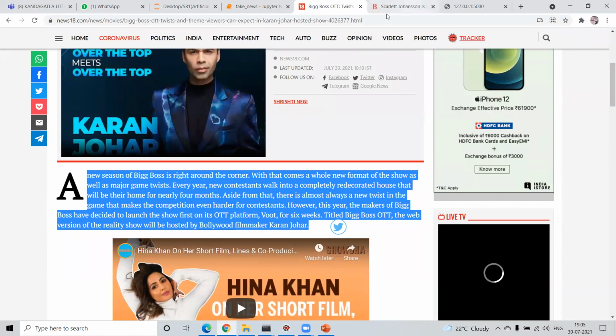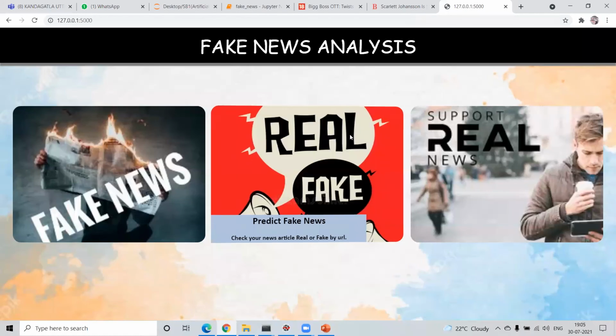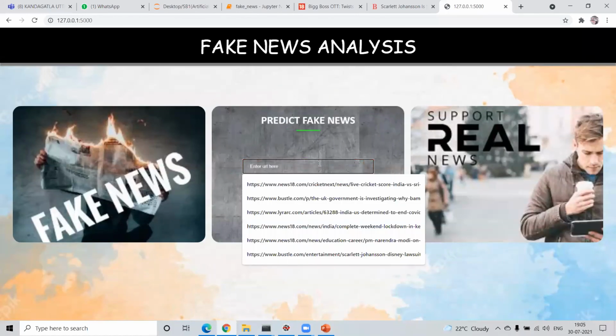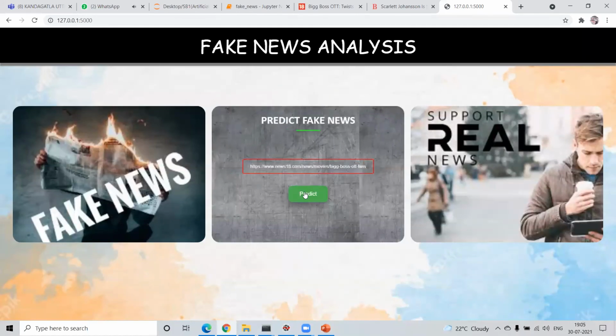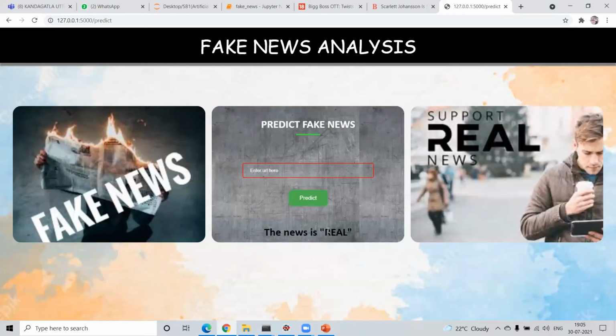We are taking this to keep it in our site. You can copy it and paste it here. By pasting it, you can predict. After predicting, it shows real, as we know that it is real news.